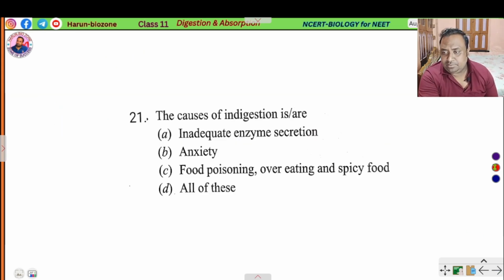Next question, the cause of indigestion. Why does indigestion occur? Digestion does not properly occur in our alimentary canal. What is the major cause? Inadequate enzyme secretion, this is a correct option. Anxiety, more stress, that is also food poisoning. So all of them are correct options.